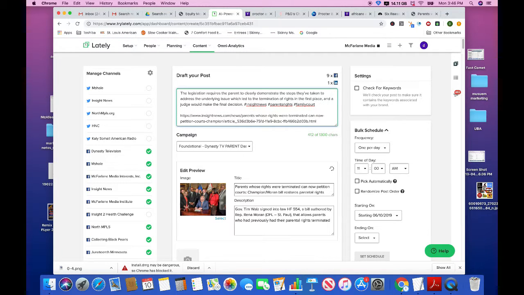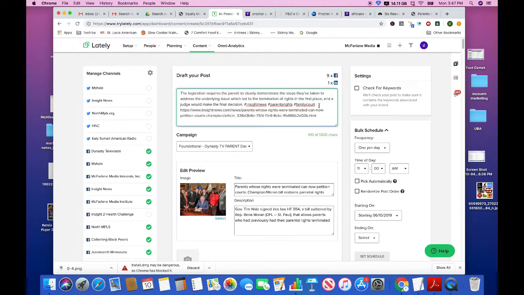I am just creating a space between it and the final character after Family Court. That's important because when the URL is the last thing in the post, then it won't appear in the actual post. So we have great tags: parents' rights, Insight News, family court.